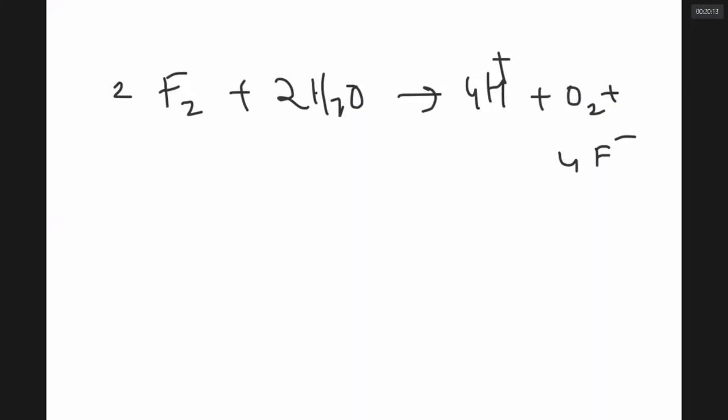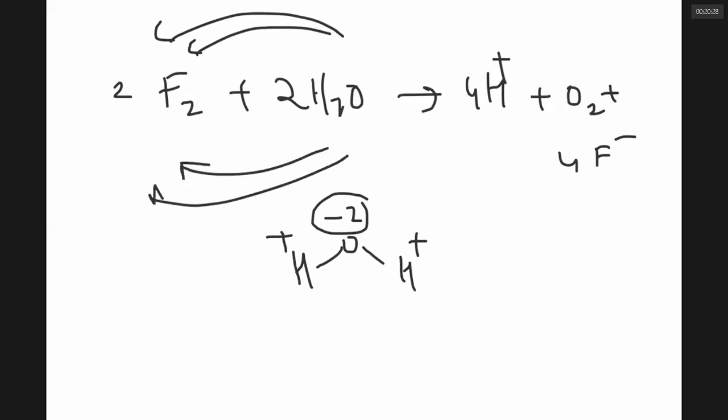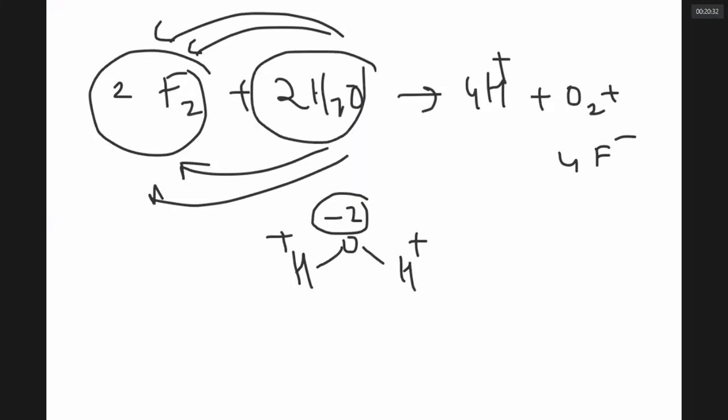Actually, in water, the oxygen is minus 2. The oxygen which had 2 extra electrons will be losing the 2 electrons to fluorine. 4 fluorines will gain those 4 electrons. So they convert water into oxygen. It means water is oxidized by fluorine to give oxygen. If you put more fluorine, even water can be oxidized to give ozone.